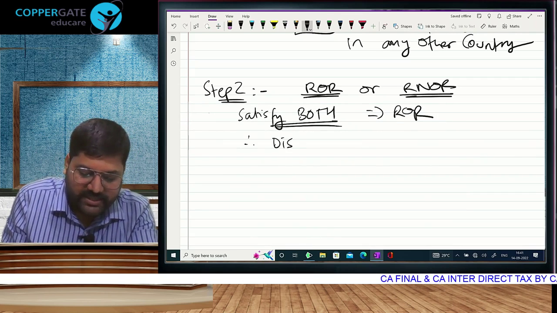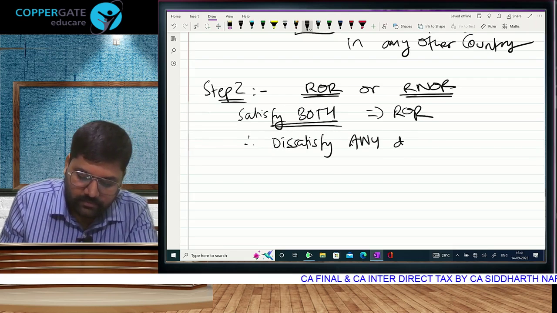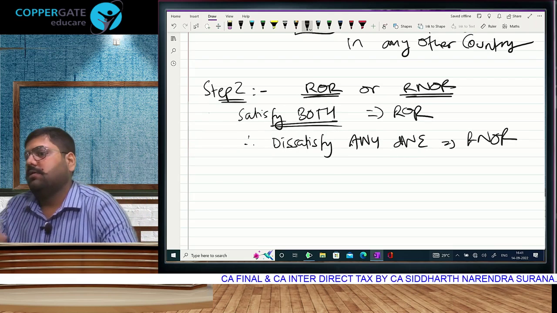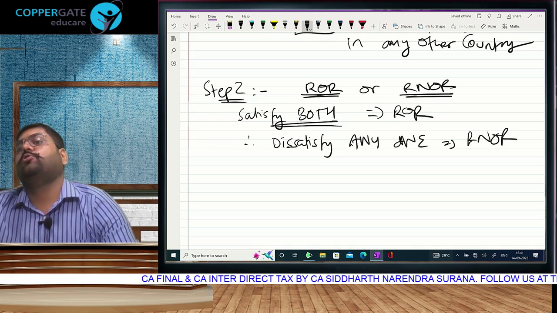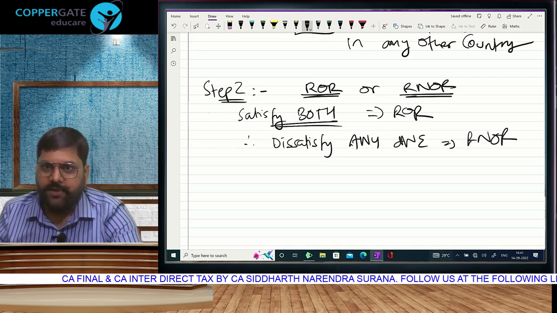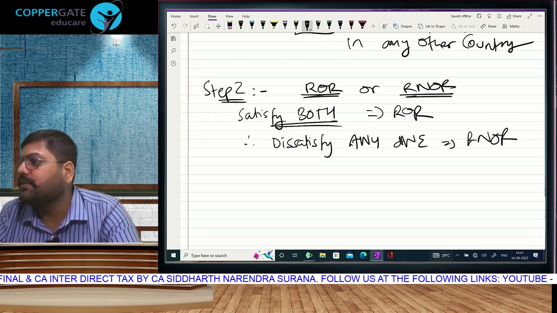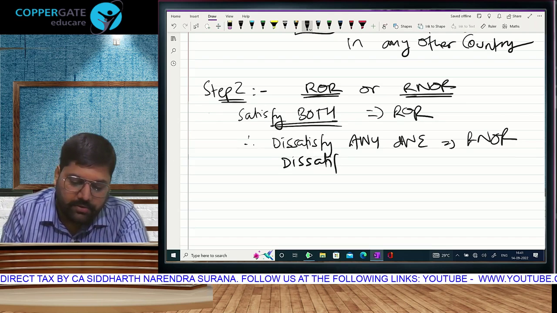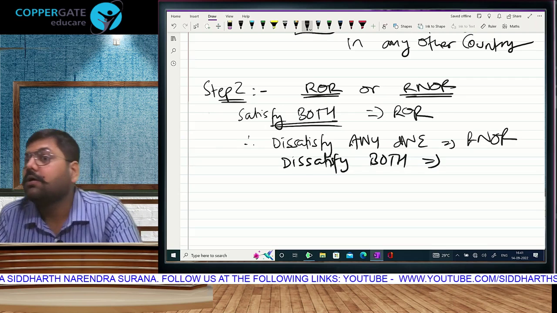Therefore, if you dissatisfy any one of them, then what will happen? And what was the rule in step number 1? Satisfy any one so you become resident. So dissatisfy all and become non-resident. So here if you satisfy both so you will become ROR. Dissatisfy any one, so dissatisfy both, so you become non-resident.